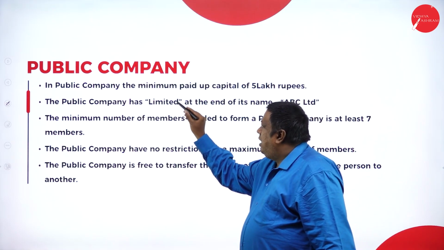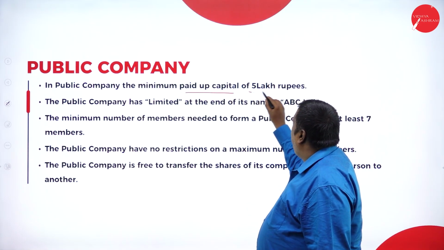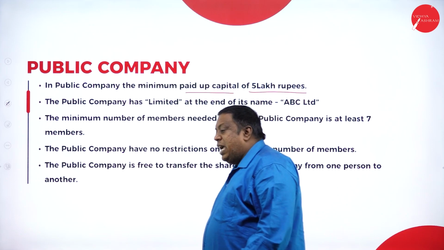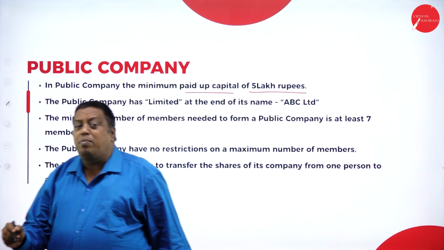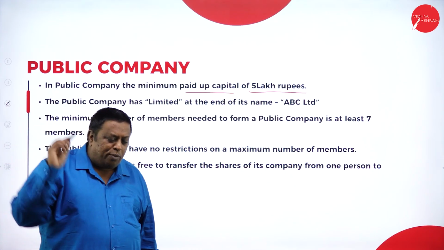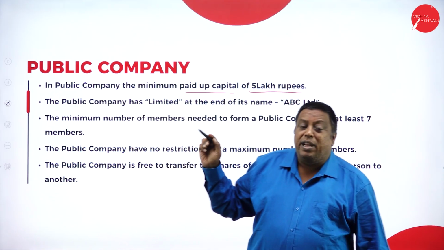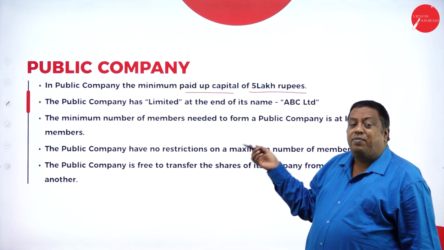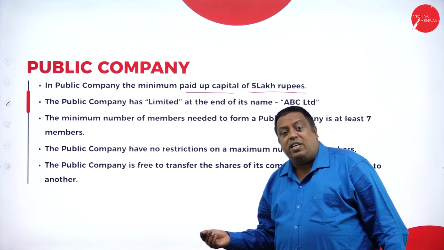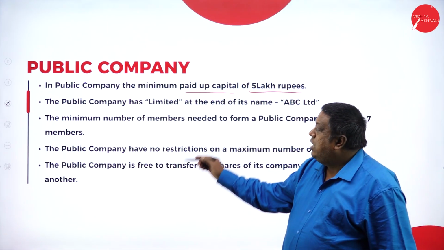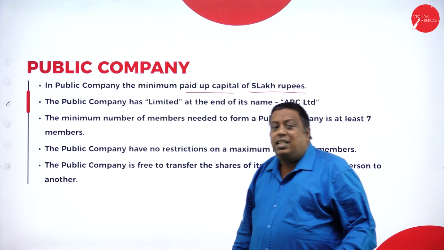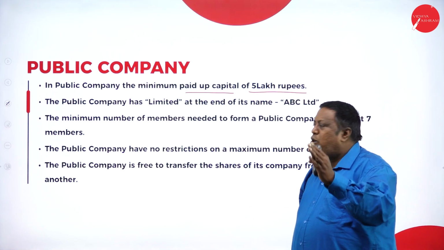In a public company, the minimum paid up capital is 5 lakh rupees. They are saying that for any public company, the minimum amount of paid up capital should be 5 lakh rupees. This helps you. If they ask for the difference between a public company and a private company, we can use these sentences for the differences to write and secure good marks here.